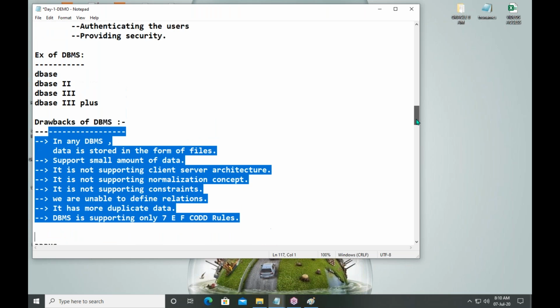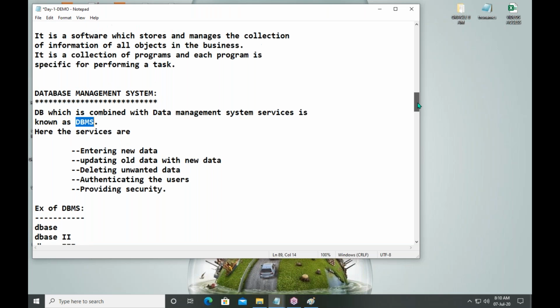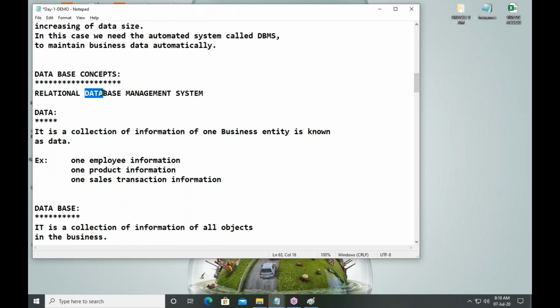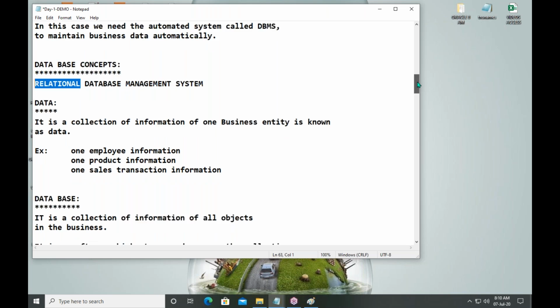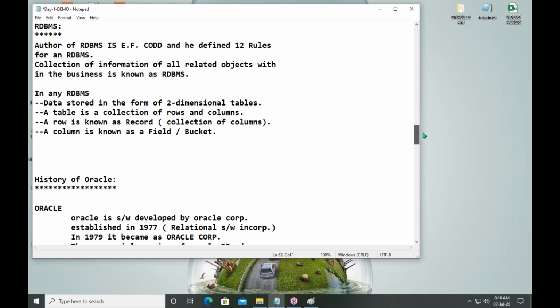Okay, what is a database management system? A database along with data management system services is called a DBMS. So we finished what is data, what is database, what is database management system. Next one, what is RDBMS? Relational Database Management System. What is RDBMS? See, RDBMS means relations are there.